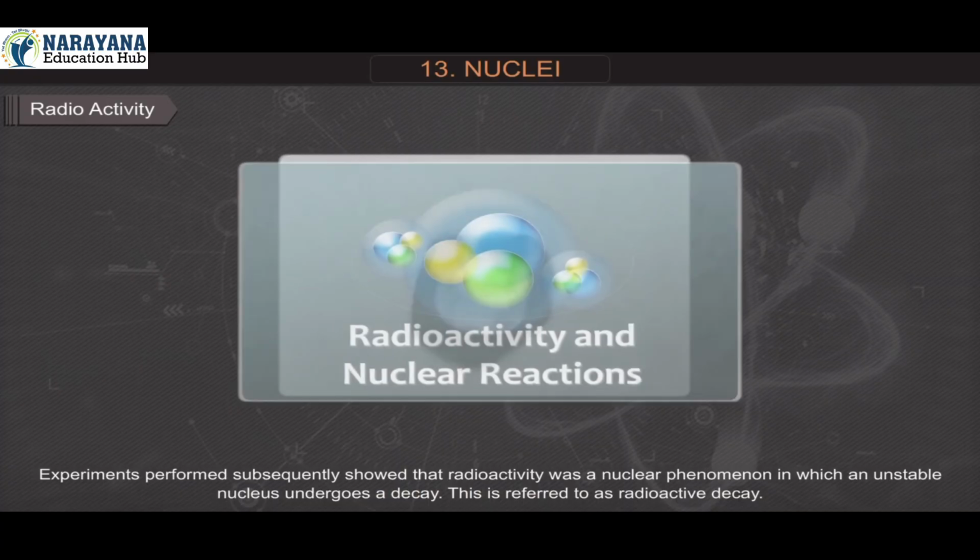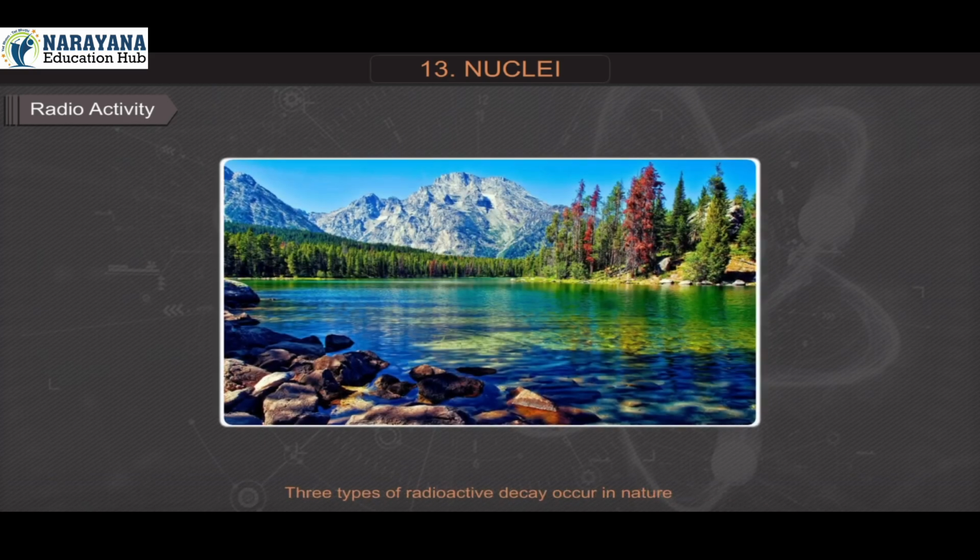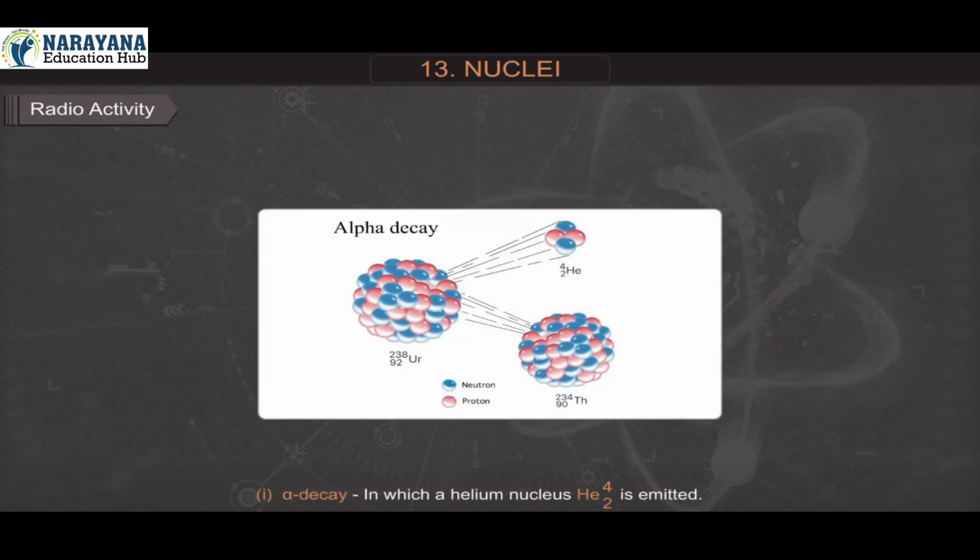Experiments performed subsequently showed that radioactivity was a nuclear phenomenon in which an unstable nucleus undergoes a decay. This is referred to as radioactive decay. Three types of radioactive decay occur in nature. Number 1, alpha decay, in which a helium nucleus, helium-4 (2He4), is emitted.